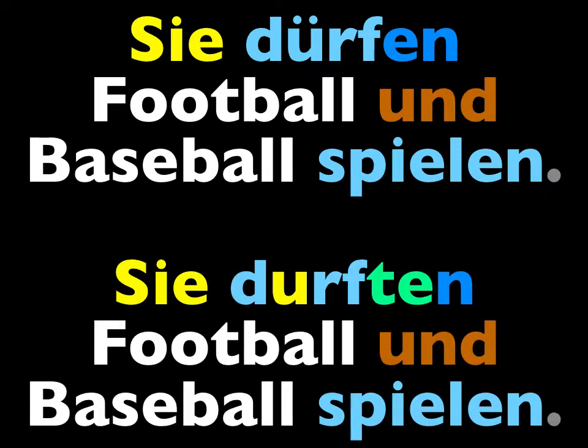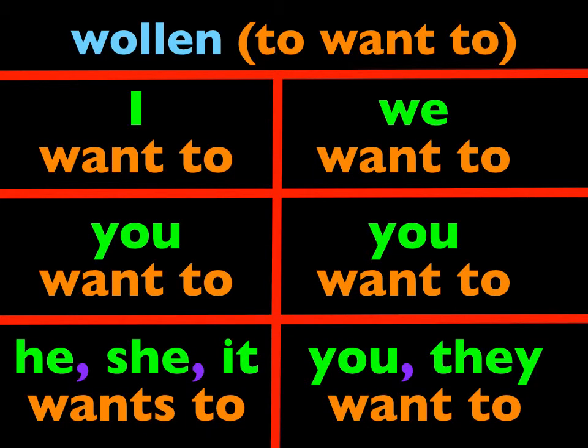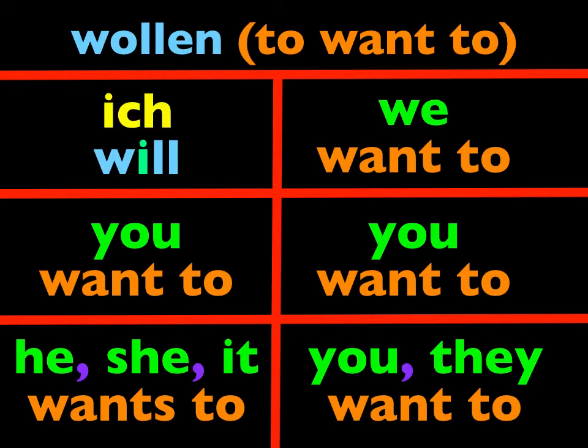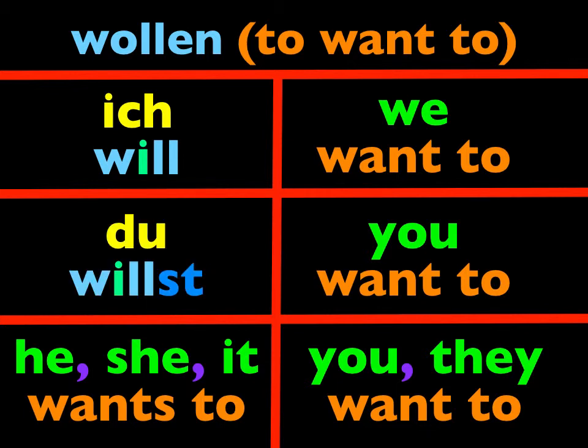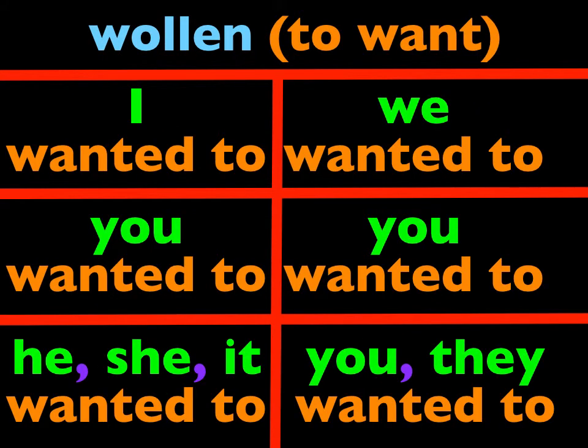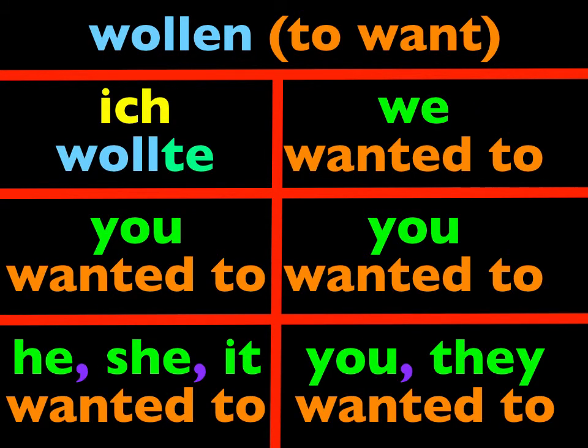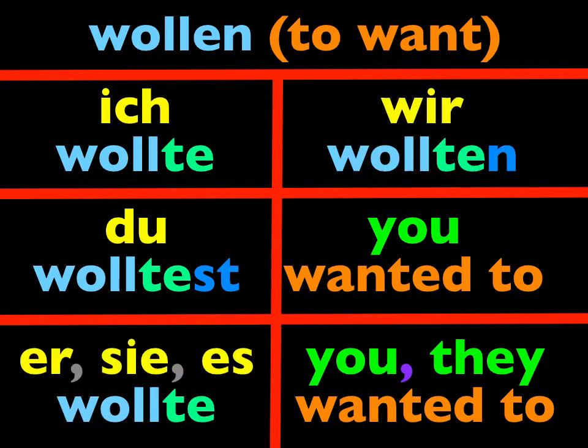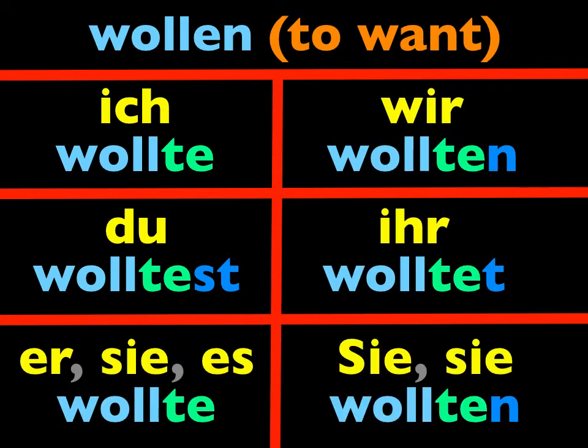Good. We've also learned this helping verb, wollen, the verb to want to, and how it's ich will, which doesn't mean I will, it looks like it, but it means again, I want to. Ich will, du willst, will, wir wollen, ihr wollt, und sie wollen. And now let's learn the imperfect tense of this. Once again, it's going to take TE endings, so you could probably almost guess. It's ich wollte for I wanted to. Du wolltest. Wollte, wir wollten, ihr wolltet, und sie wollten.